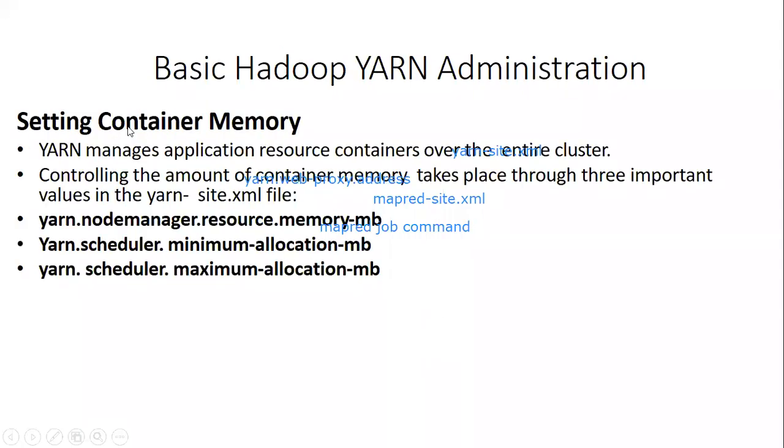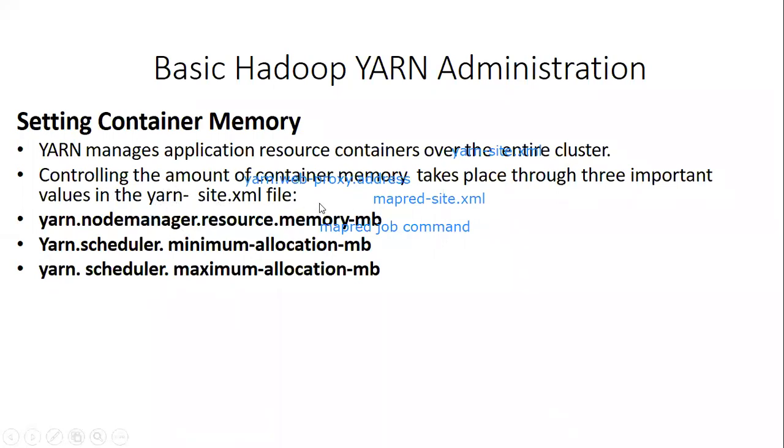So, setting container memory. YARN manages application resource containers over the entire cluster. Controlling the amount of container memory takes place through three important values in the yarn-site.xml file. The first is yarn.nodemanager.resource.memory-mb.